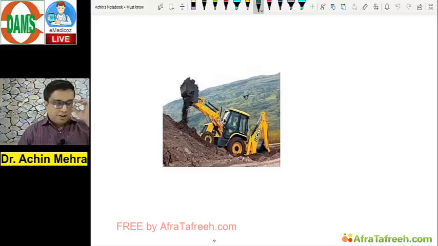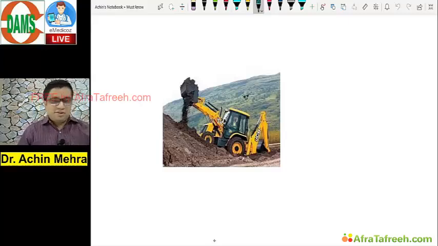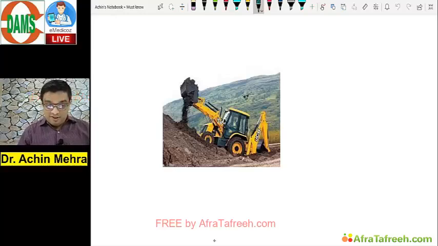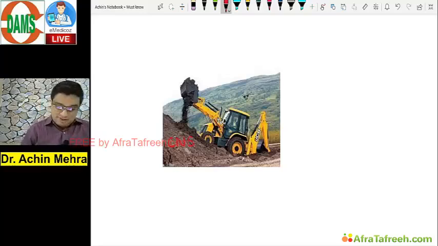So let's take out our JCB machine, the most popular equipment. Any time something is being dug out around a JCB machine, so many people gather to see it. So many people have gathered to see that I'm using the JCB machine to take out two systems of your medicine part, that is CNS and endocrine.